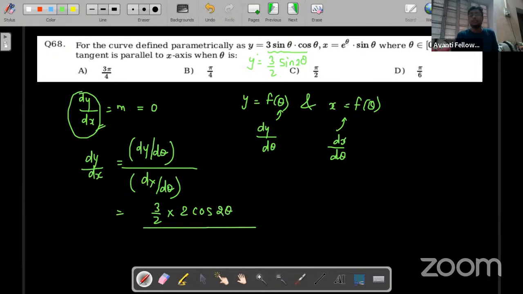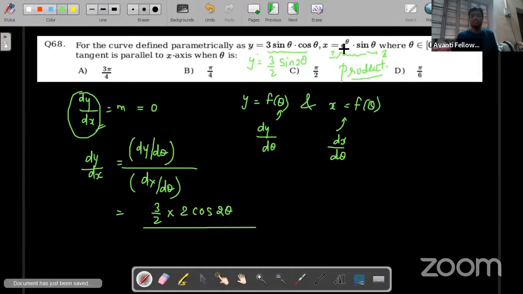over. Now here for dx by d theta we have to use the product rule of differentiation. What is the product rule of differentiation? If two functions are there, product of first function into differentiation of second, plus second function into differentiation of first. So let's say this is my first function and this is my second function.